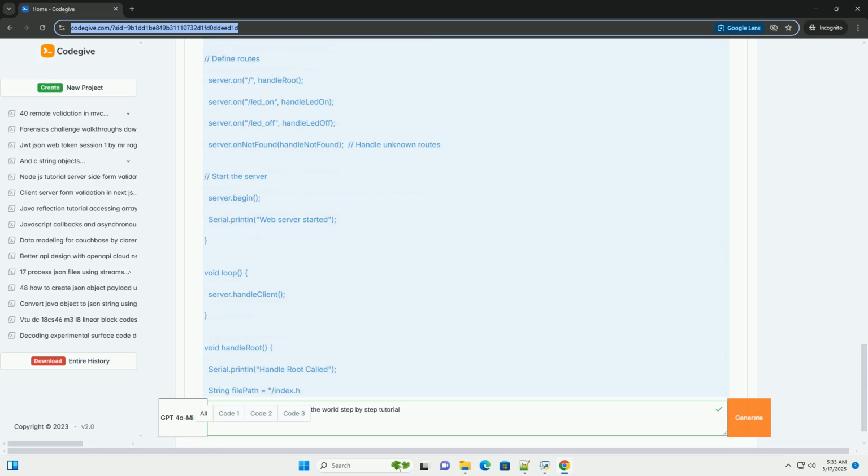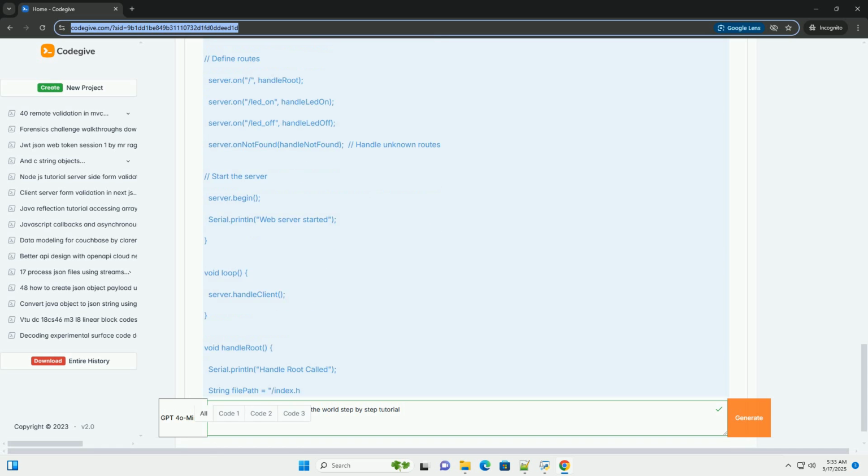Step 2, writing the ESP32 firmware, web server. This is the core of the project. We'll create an ESP32 sketch that acts as a web server, responding to HTTP requests to control the LED. We'll also implement HTTPS to secure the communication.